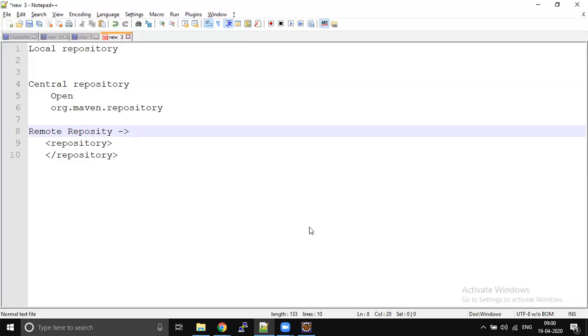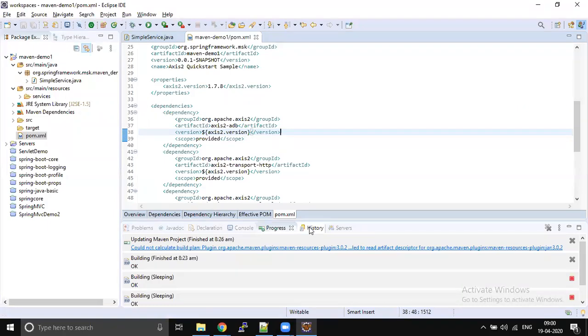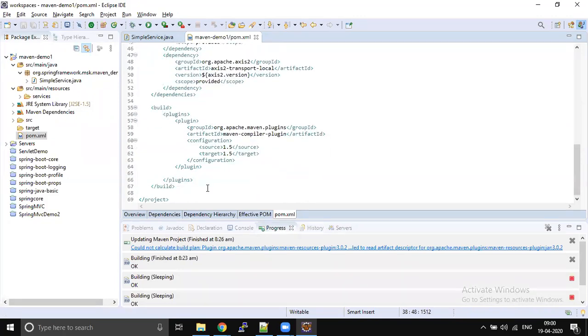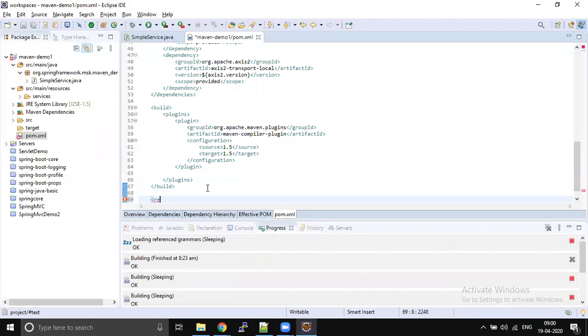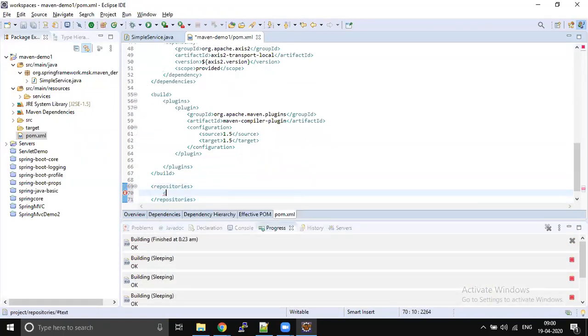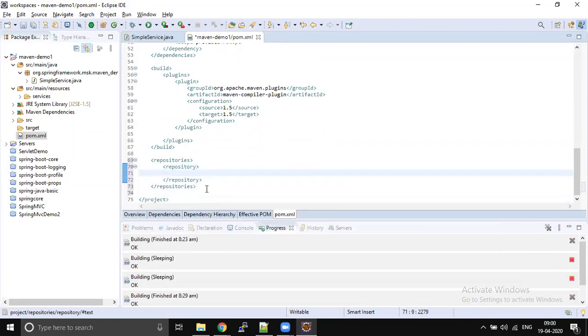Whatever URL you are seeing in your local system, you may not be able to see in your company. In your company, the URL is going to be different. So how are you going to define that URL? You will have a tab called repositories. Inside this repository tab, you define your repository and that particular URL, and if required, an explicit username and password. If it works with single sign-on, then you don't have to define the username and password.